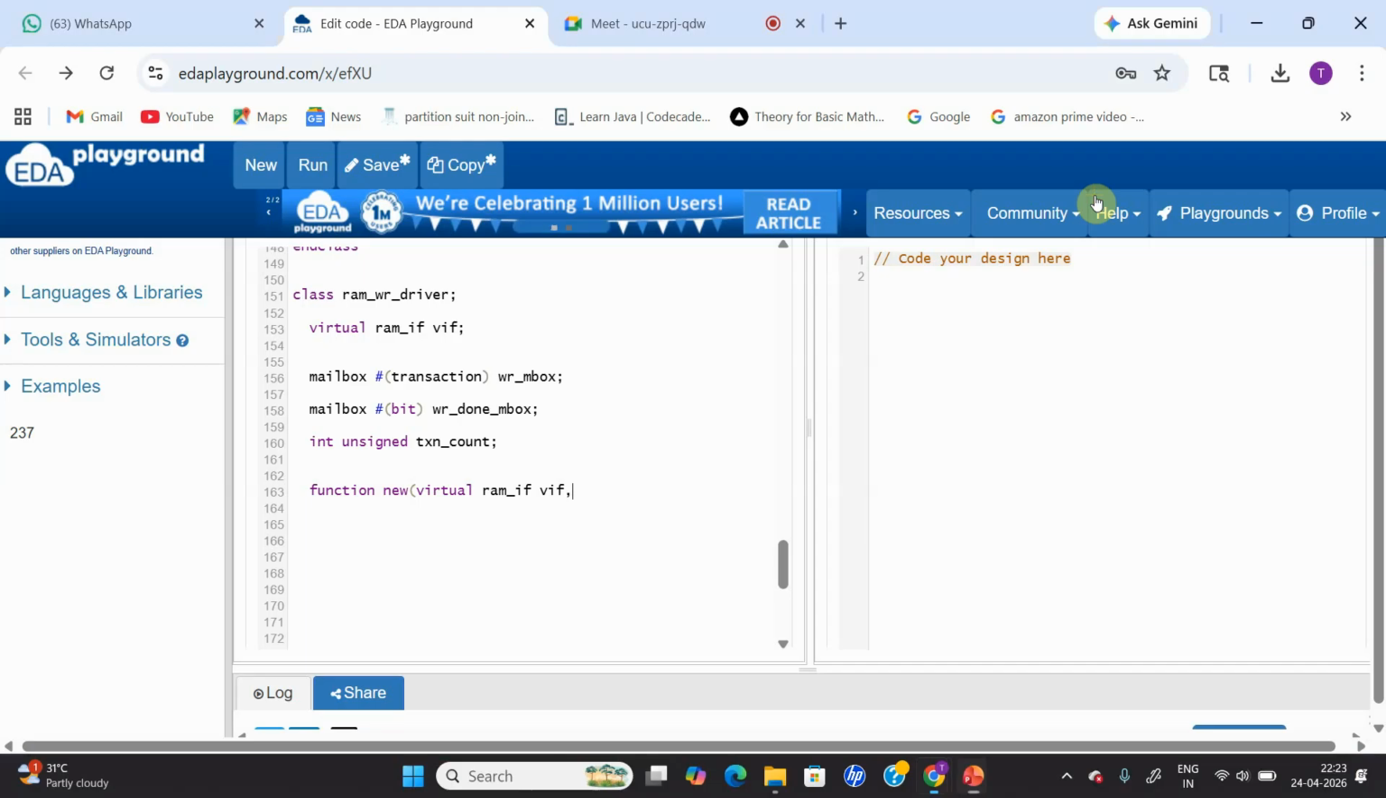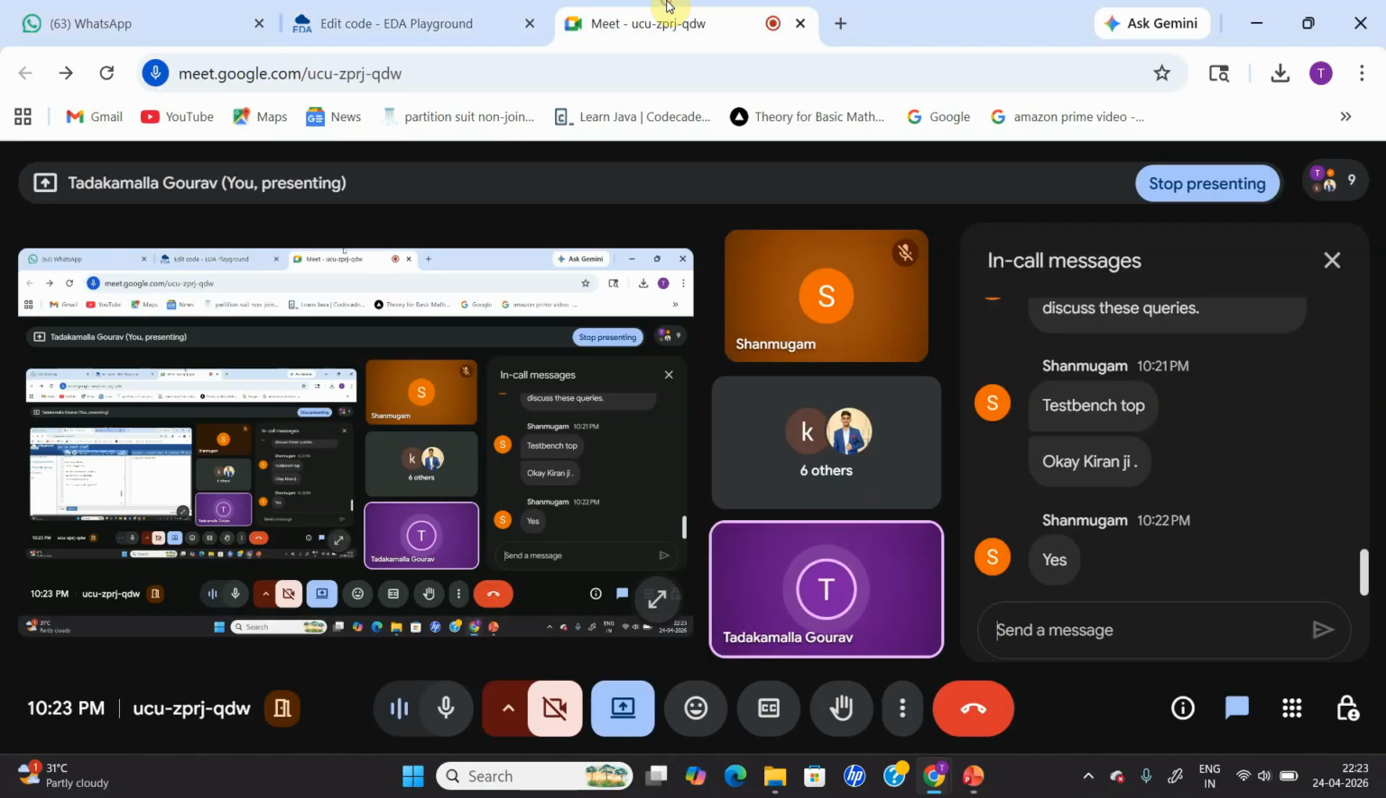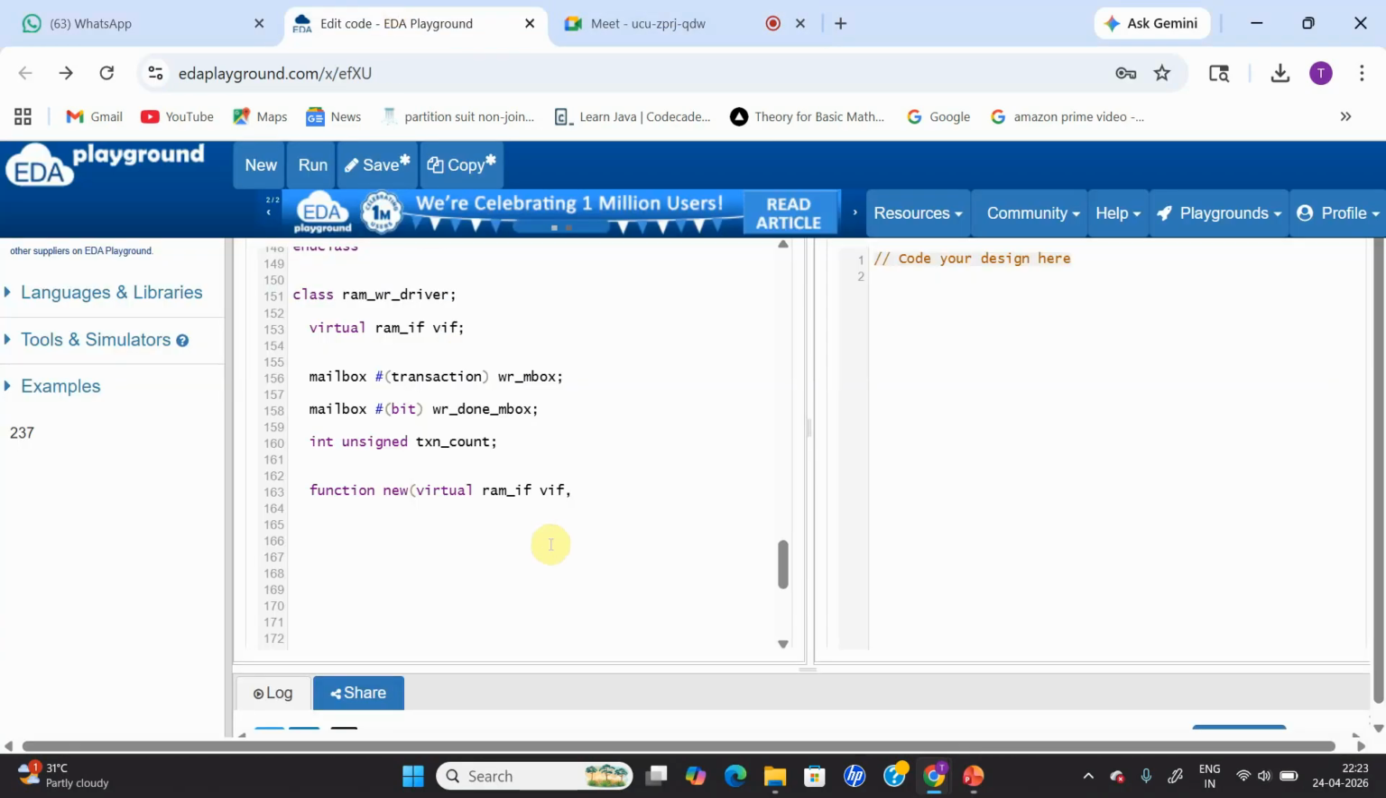This is how the driver is going to drive the data to our design. Now let's see how to implement this. My driver is going to have a new function with an argument as the interface. Apart from this, we are going to have the mailbox handles. The mailbox instance is also created inside your environment. Your environment is responsible for providing the instances of this mailbox.